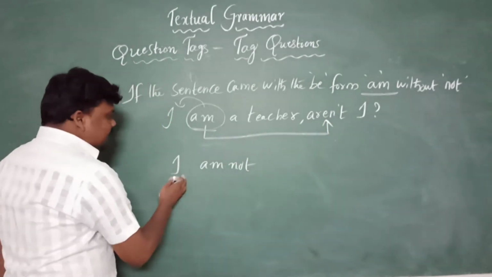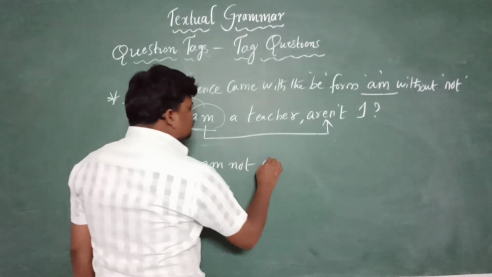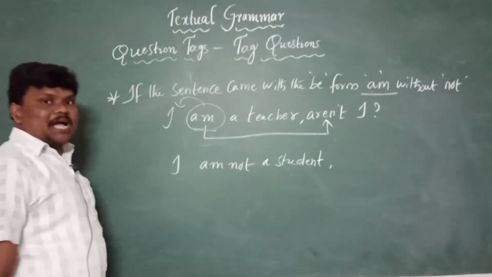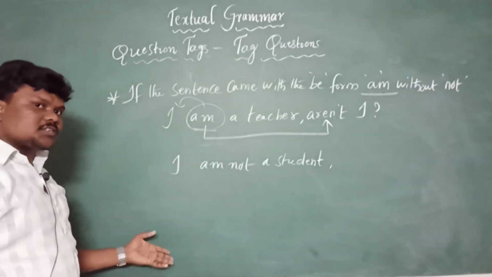For example, if I write like this, I am not a student, what might be the answer? Try to guess.